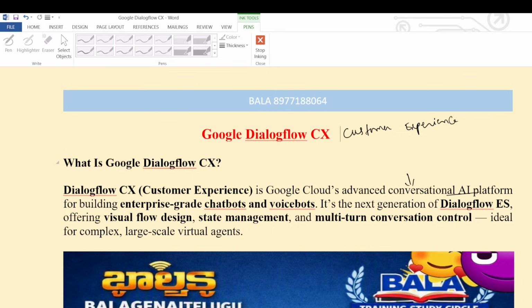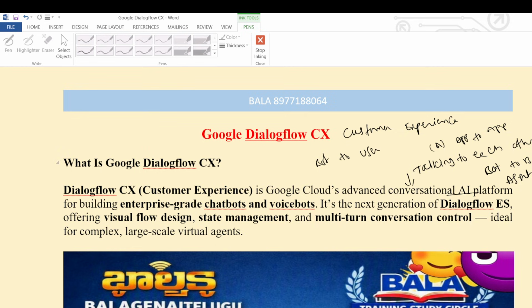Conversational means talking to each other, like bot to bot communication, agent to agent communication, application to app, or bot to user.